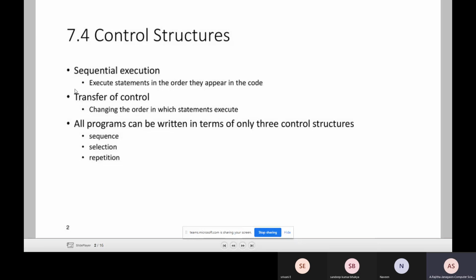Three ways: sequential execution, selection based execution, and repetition based execution. In sequential execution, the statements are executed one by one. In selection based execution, based on our decision, statements are selected for execution. In repetition, some of the code is repeated until a certain condition is satisfied.